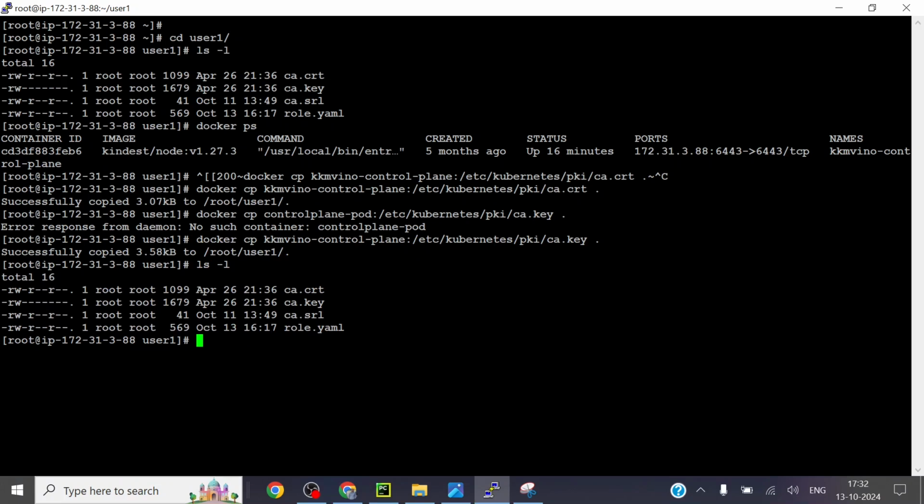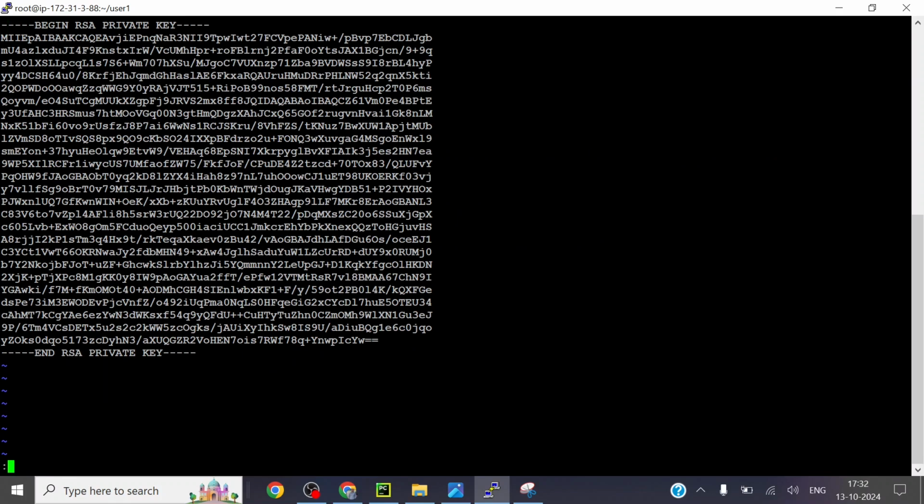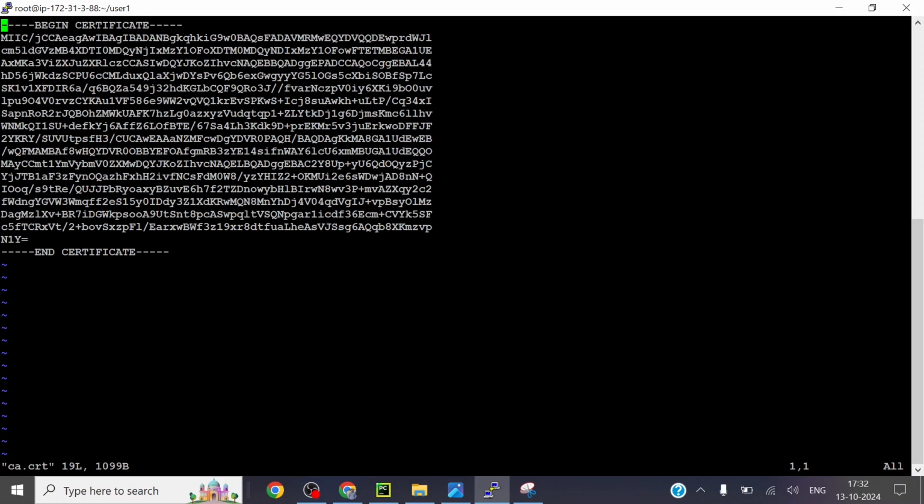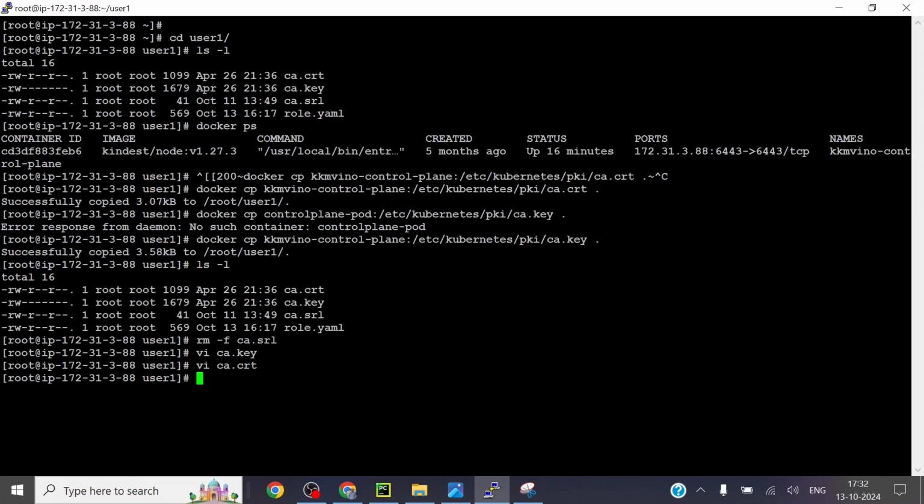So if you see here, I'll just remove this, it's not needed for now. So CA cert and then the CA key. If you open the CA cert and the CA key, it's just a key file over here and the certificate file over here. Don't worry about these things right now. Just imagine this is the root certificates for your cluster.